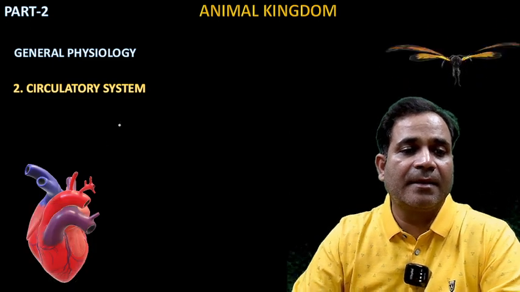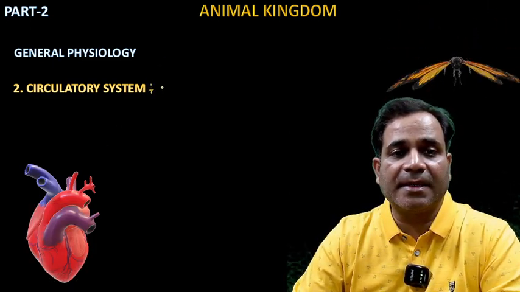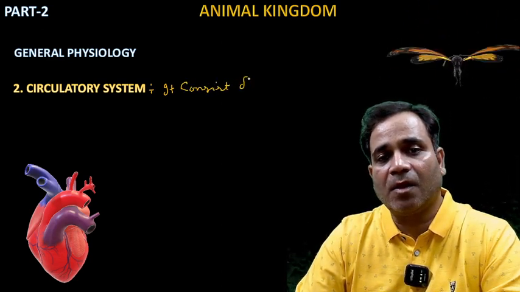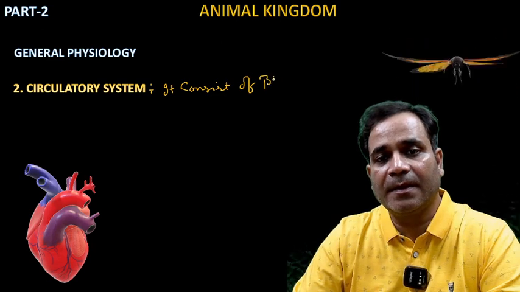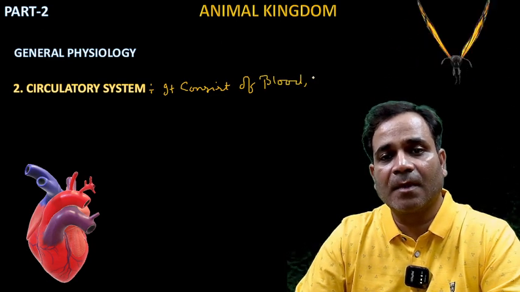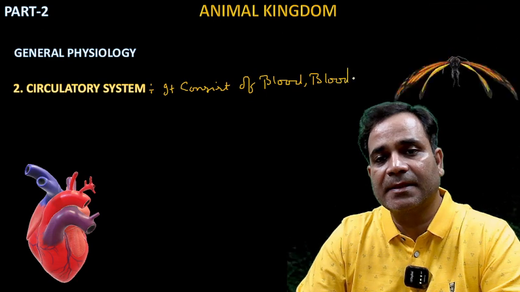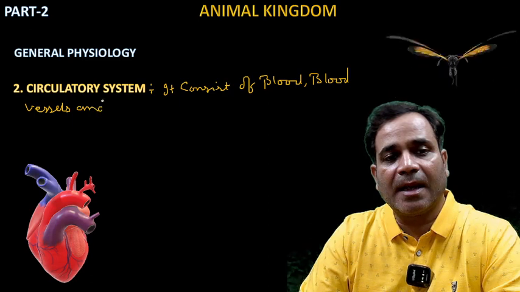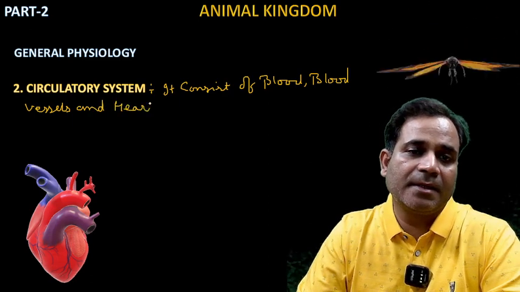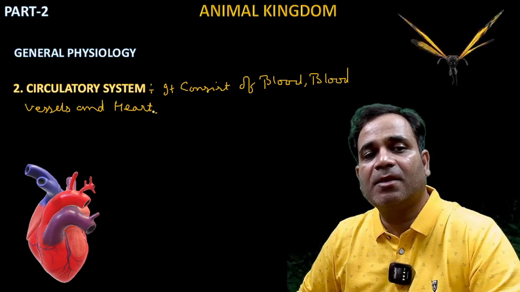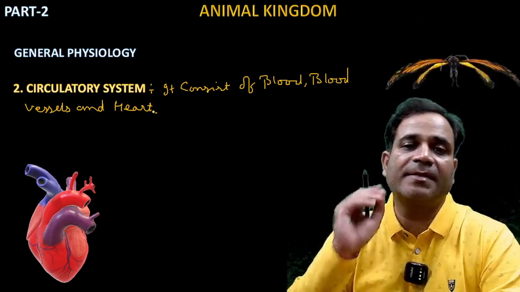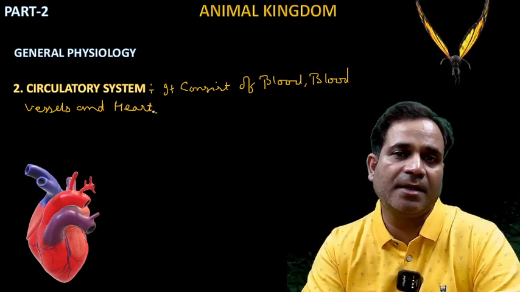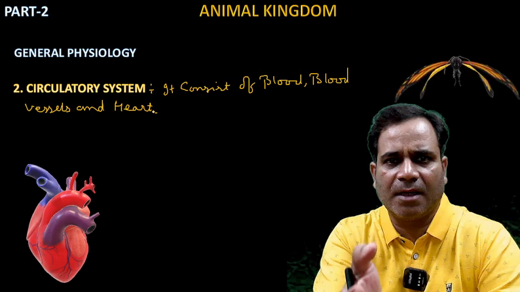In the circulatory system, it consists of blood, blood vessels, and heart. So if I'm saying the circulatory system, there are three things. One is blood. Second one is blood vessels. And third one is heart, my dear.